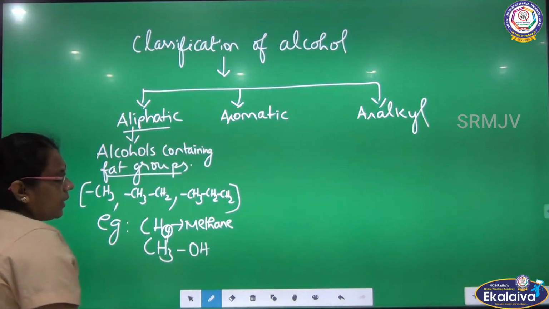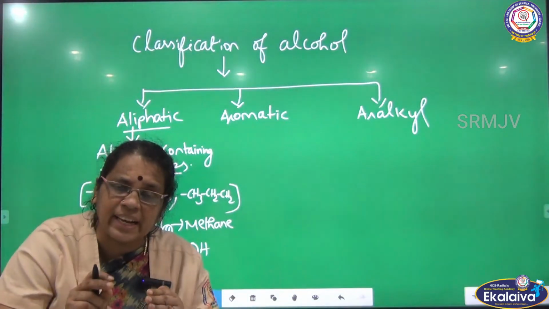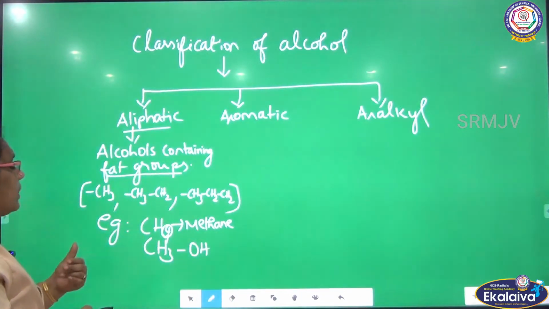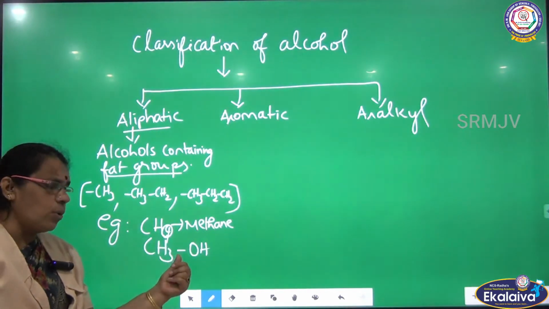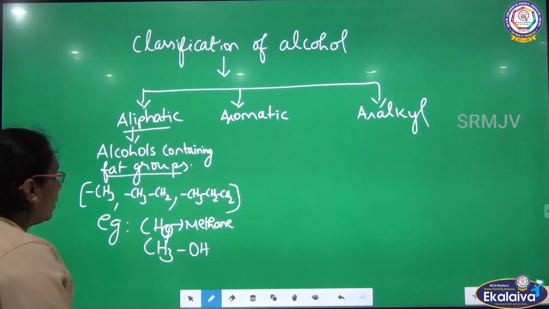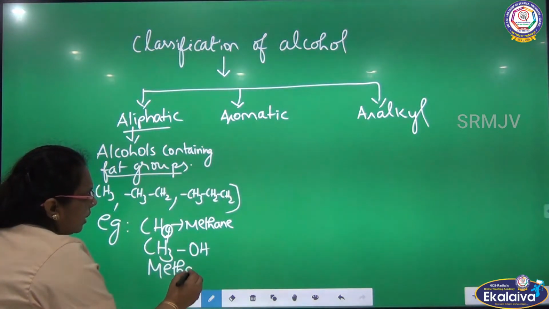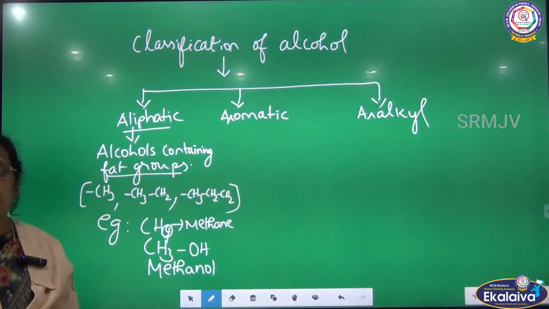So how are we going to get alcohol from hydrocarbons? By removing hydrogen and substituting the functional group, is it not? In methane, which is a hydrocarbon, there are 4 hydrogens. I have removed one hydrogen and substituted an OH group in its place. So it becomes methanol, an alcohol. It is one example of an aliphatic alcohol.